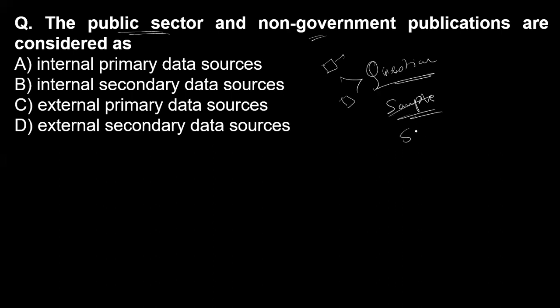So it is a survey, not a sample. The survey and the questionnaire are the kind of primary data.